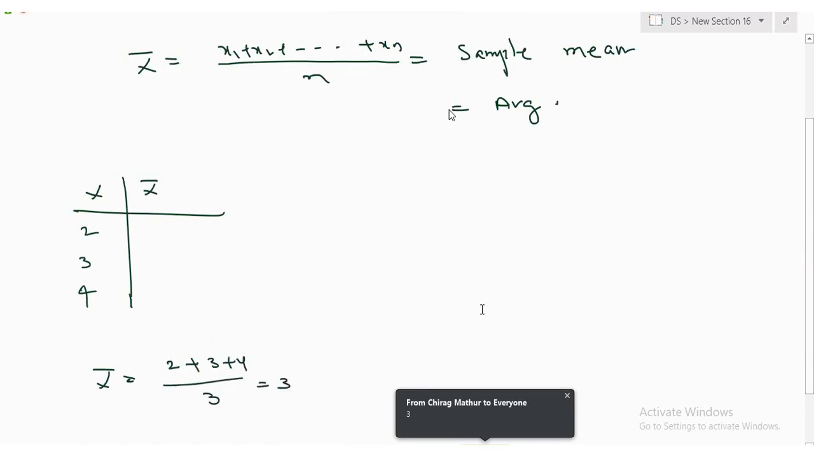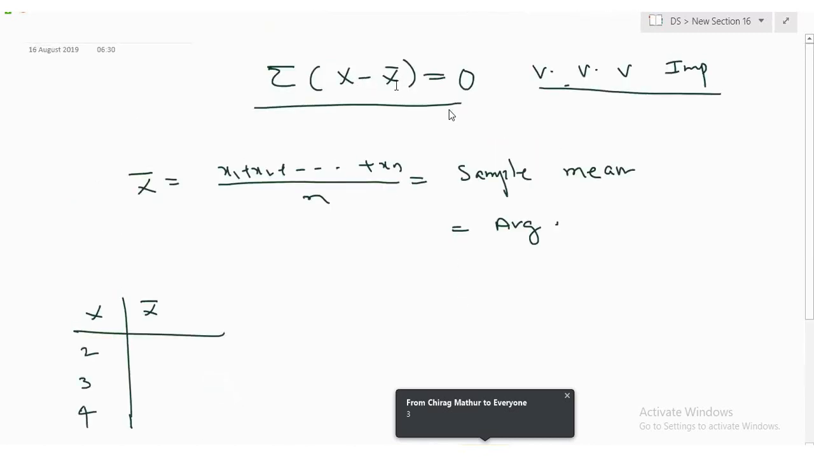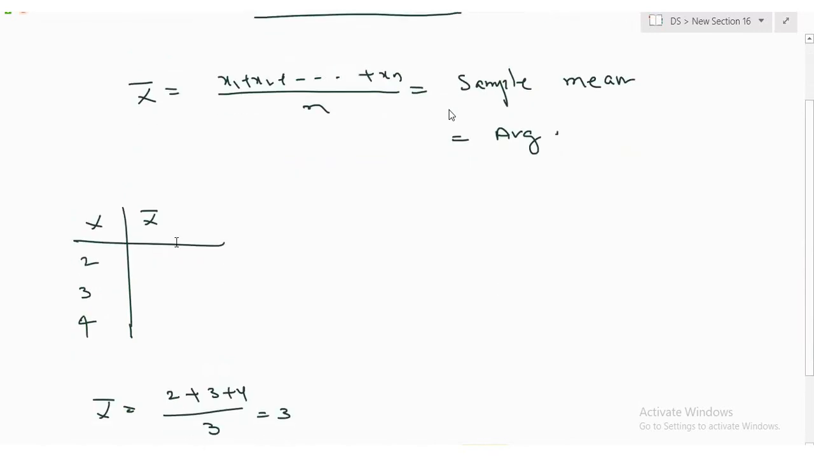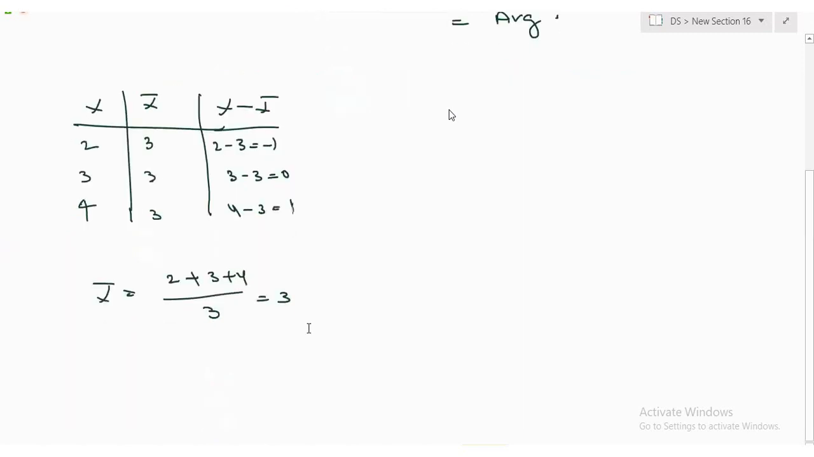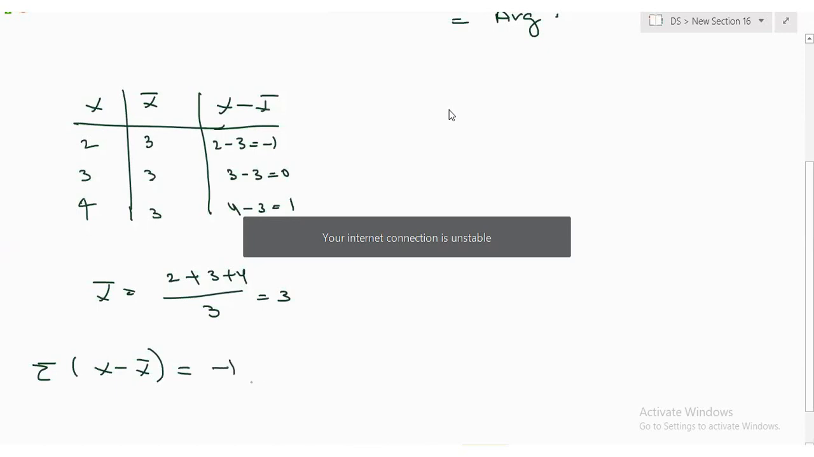So what do I need to do? First I need to calculate this. For that I need to subtract the x bar. So x bar is here 3, 3, 3, right? I want to calculate x minus x bar. How much is this? 2 minus 3 is minus 1. 3 minus 3, 0. 4 minus 3, 1. Now, what is the sigma of this? Minus 1 plus 0 plus 1 equal to 0.